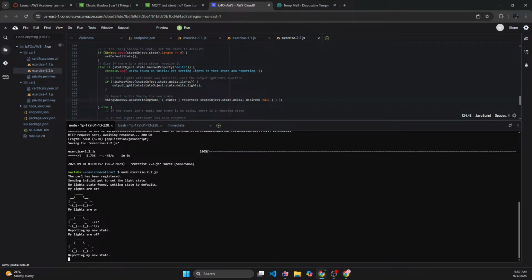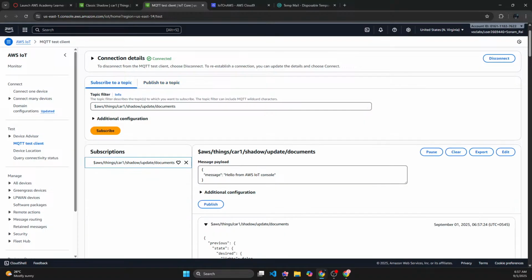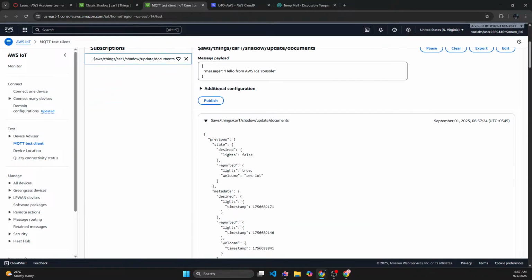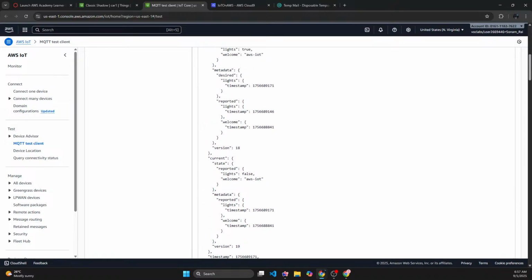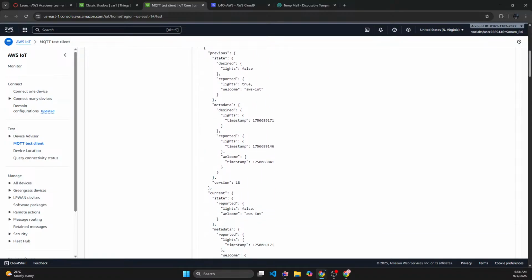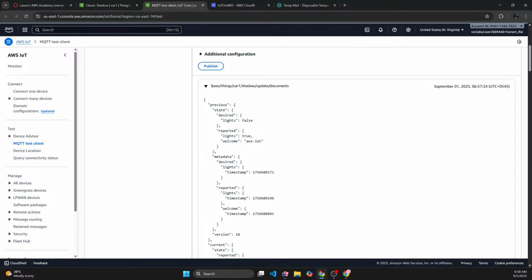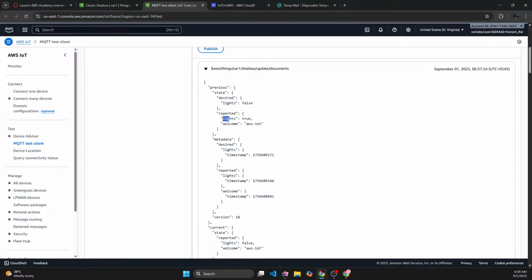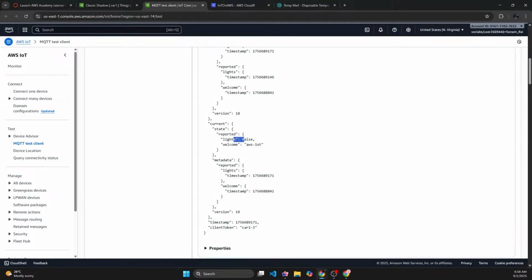But one thing that I just don't get is why am I not getting anything from the documents. I should be getting messages from documents, but I'm not getting. Okay, yeah, my bad. I am getting the documents. Yeah, I'm getting the states. You can see, if you look here, I have the previous state, right, and I have the reported state, which is true, and I also have the current state, which is false.